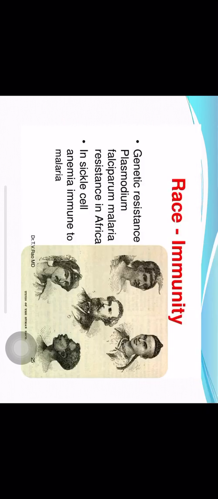Then at the level of race, certain races are more susceptible to some diseases, and some races are resistant to some diseases. In Africa, there is genetic resistance to Plasmodium falciparum malaria because of G6PD deficiency. In sickle cell anemia also, they are immune to malaria because of the sickling of RBCs, which does not allow the malarial parasite to multiply in them. So some particular races can be resistant or more susceptible to some pathogens. This is called racial immunity.